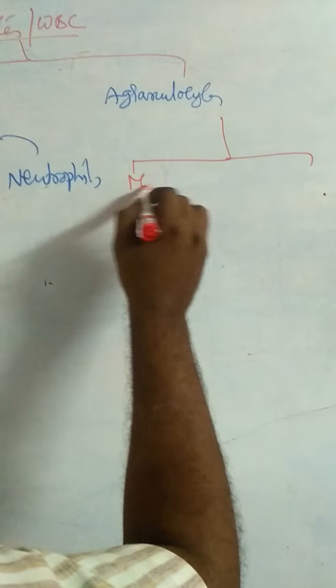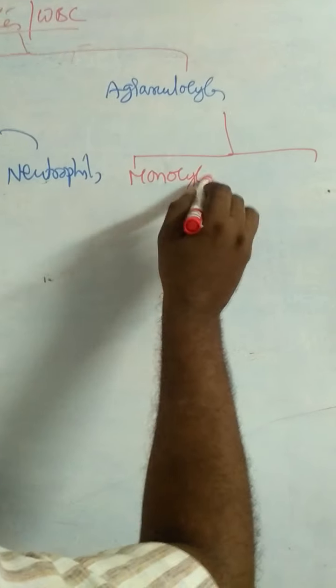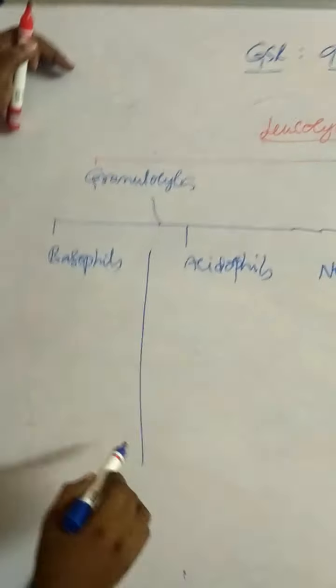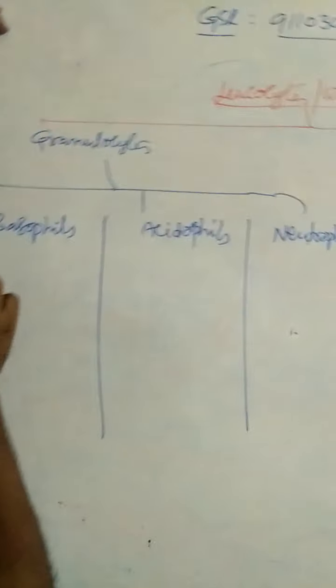Agranulocytes are divided into 2 types: monocytes and lymphocytes. So what are the different types of granulocytes? Basophils, acidophils, neutrophils. What are the 2 types of agranulocytes? Monocytes and lymphocytes.